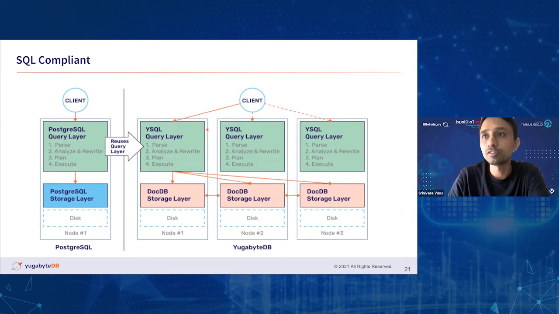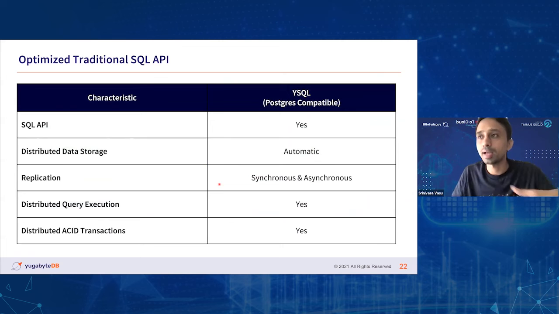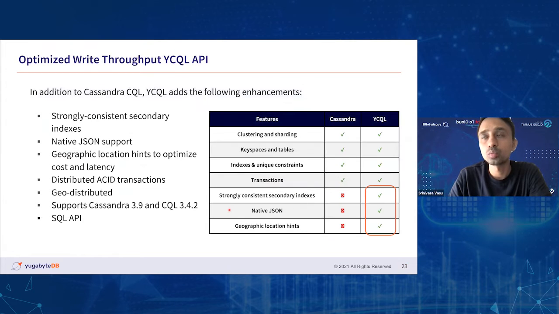Whereas in the case of Yugabyte, we run the same query layer in a stateless fashion across nodes in a cluster. So essentially, this is the query layer process of Postgres that would be running in every node that has access to the underlying distributed storage, right? So that it will be able to read and write data across nodes in a cluster. The key tenets of the SQL API, like distributed data storage, replication, query execution, and ACID transactions, are fully supported by both YSQL as well as the YCQL API.